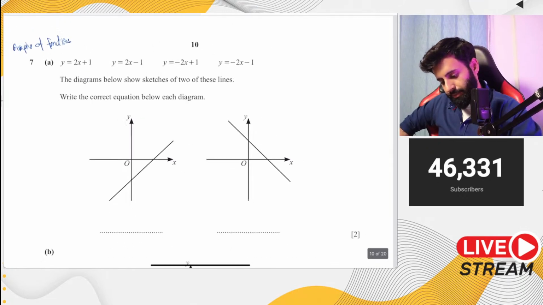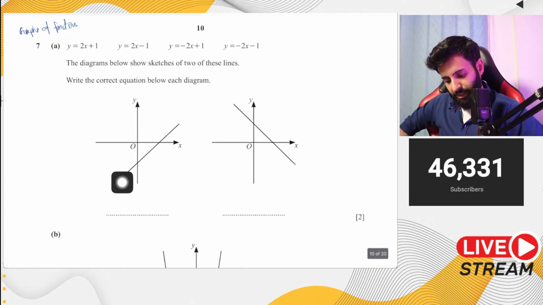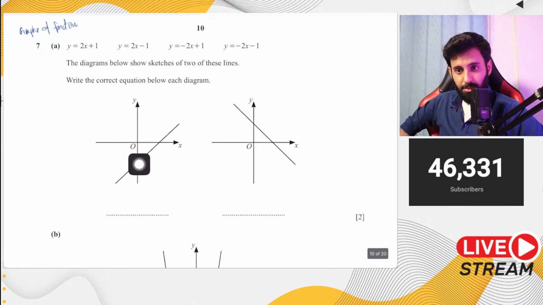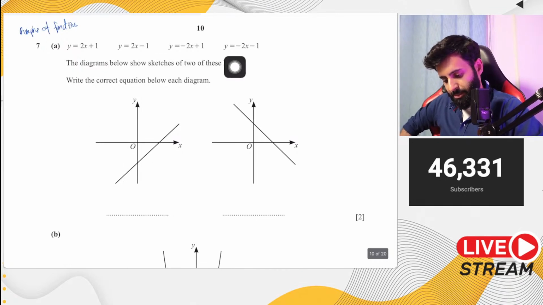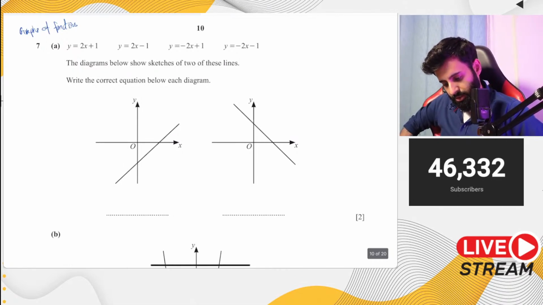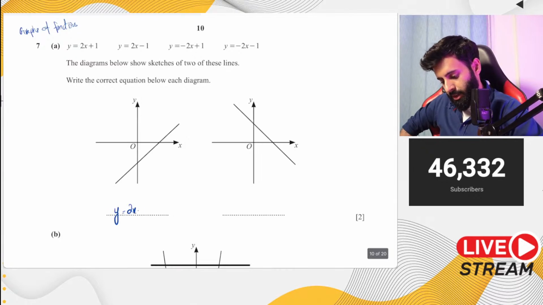Okay, so if you look at the first line, you'll notice that this line should have a positive gradient and the y-intercept should be negative. So how many equations over here have a positive gradient and negative y-intercept? It's the second one, which is 2x minus 1.